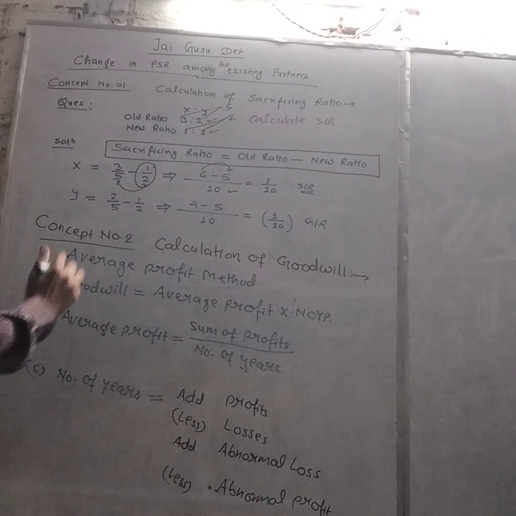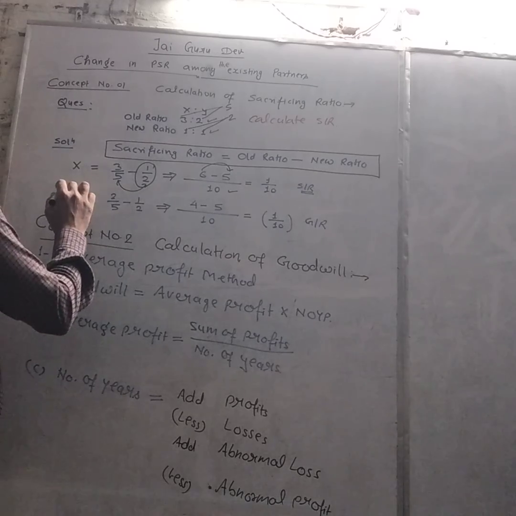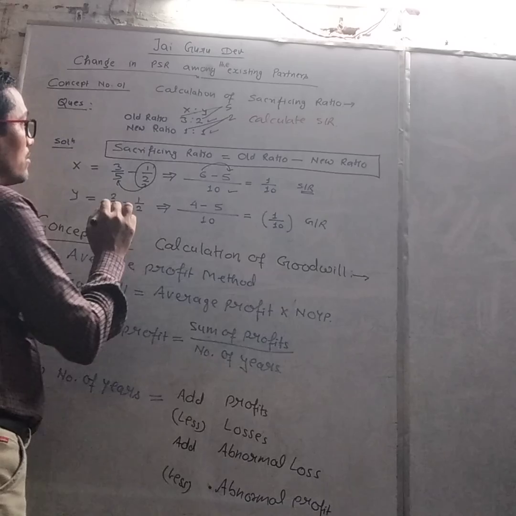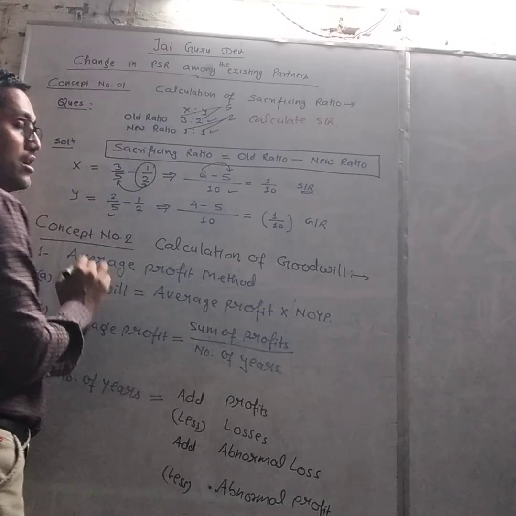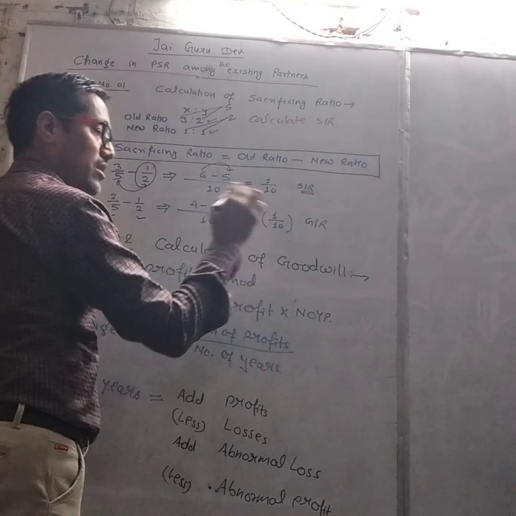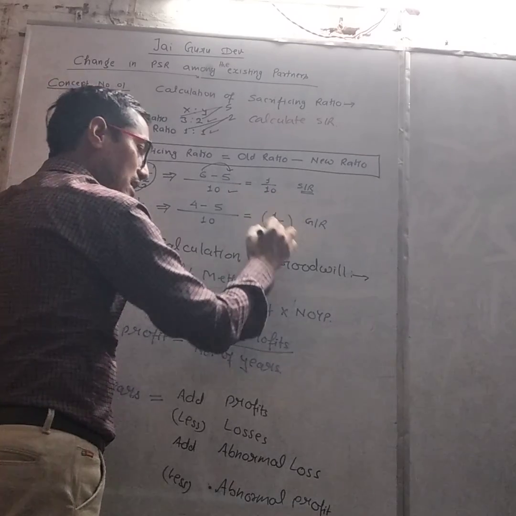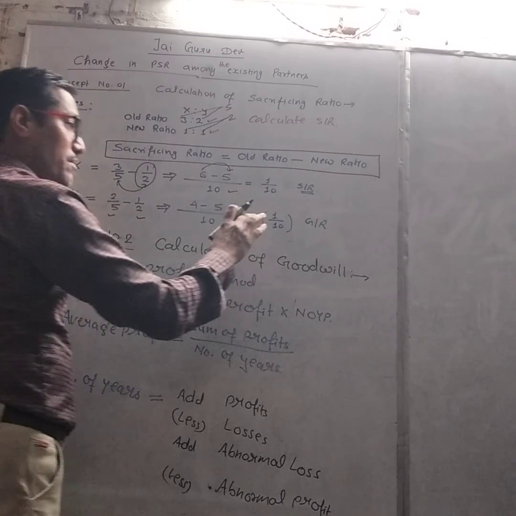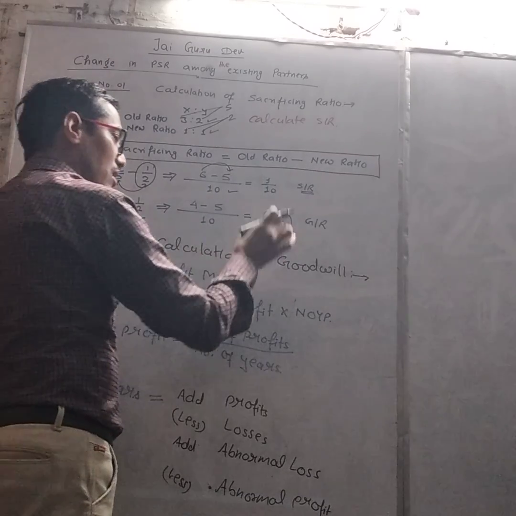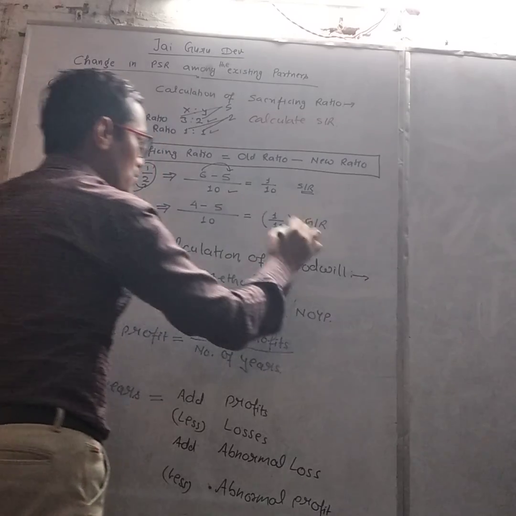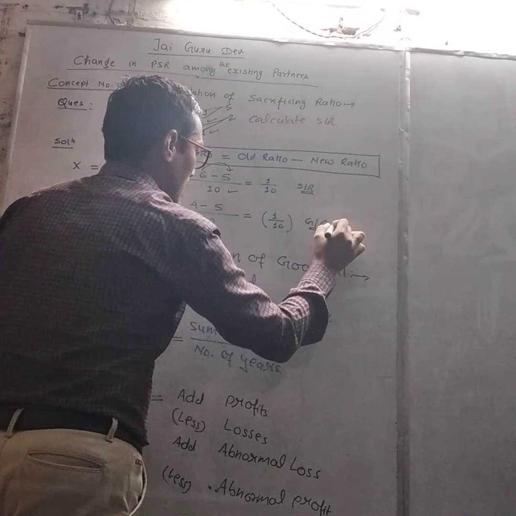Okay, next one. There is another partner Y whose old ratio is 2/5 and whose new ratio is 1/2. We calculate and we will get 1/10 in negative. So this value will be bracketed by us, and when we get a negative value using this formula, this value is known as gaining ratio.